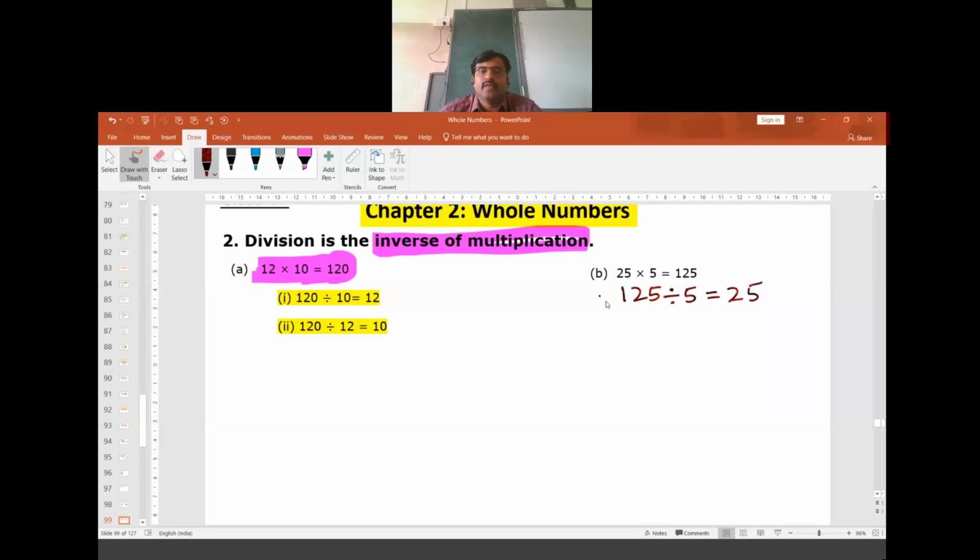This is the first extract. The second extract is 125 divided by 25 is 5. When we do the actual division, if 125 is divided by 5, we get 25. When 125 is divided by 25, we do get 5.